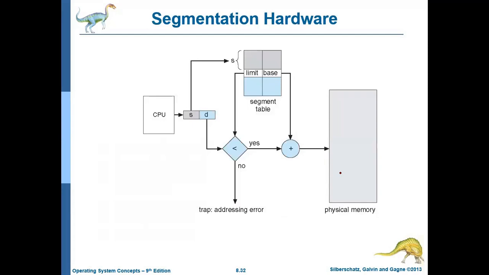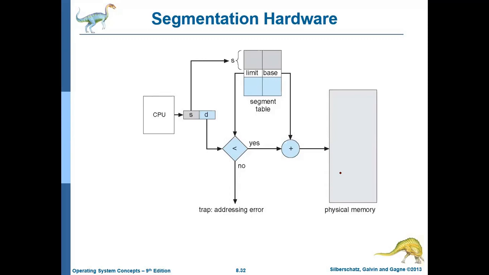Now, are you able to understand that in this segmentation, we will not have any kind of fragmentation? No internal fragmentation will be there.